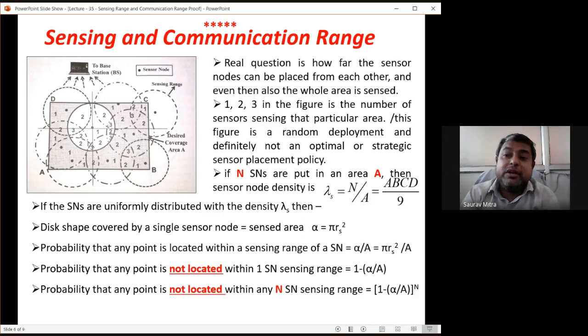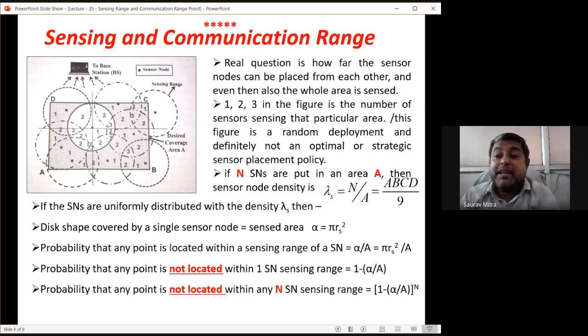In that case, the probability of any point not being within the sensing range will be 1 minus 0.8, that is 0.2. So these two together should be equal to 1. Sensed range probability alpha by A is 0.8, and unsensed range probability is 1 minus 0.8, which is 0.2.